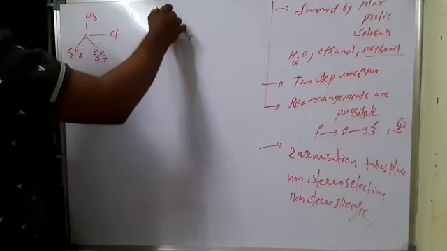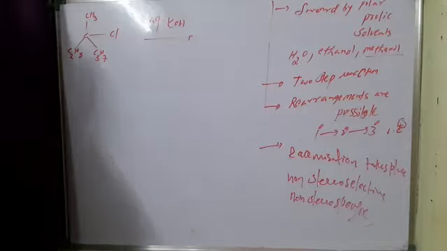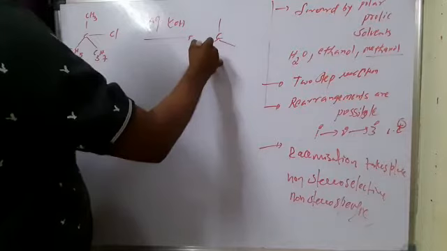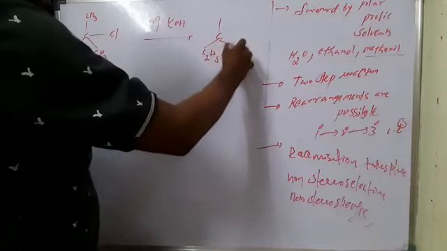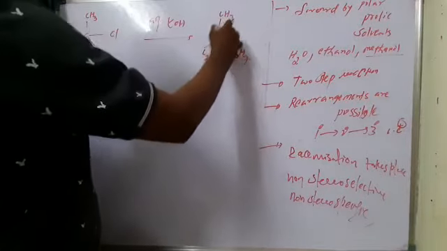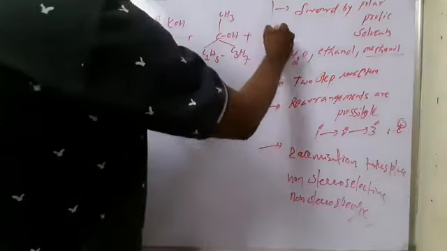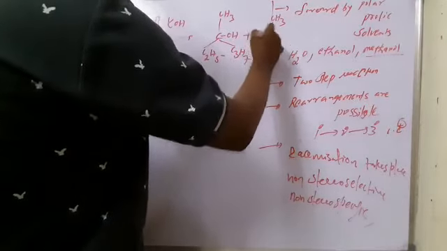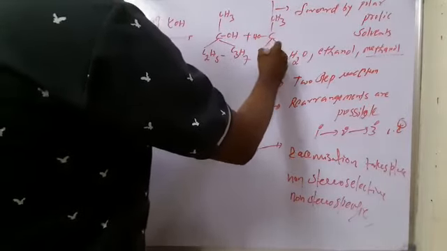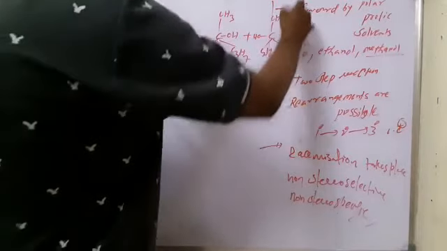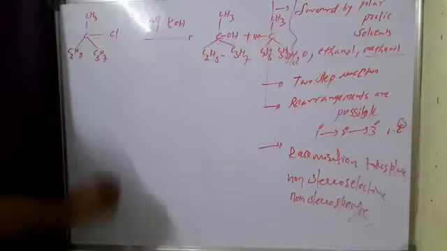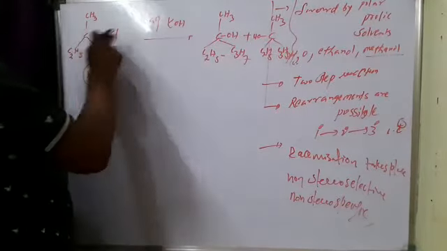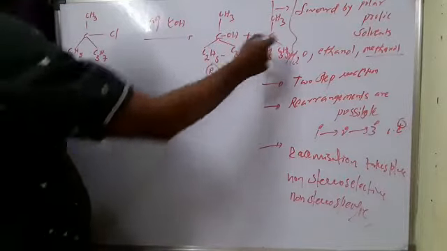If you use aqueous KOH, the product formation is the compound with OH in place of chlorine, in both configurations. If the initial compound configuration is R, the product with the similar configuration is also R, and the opposite configuration is S.